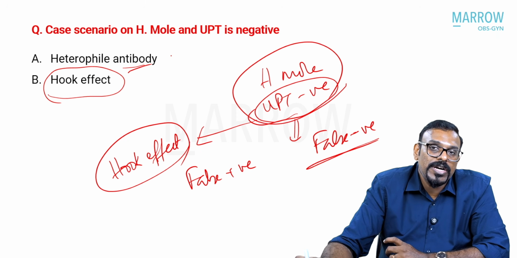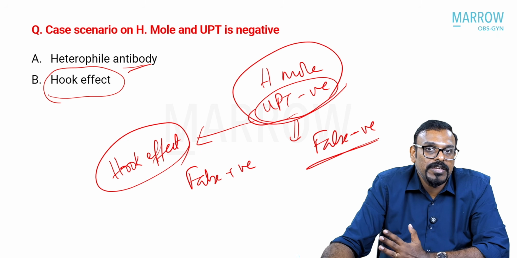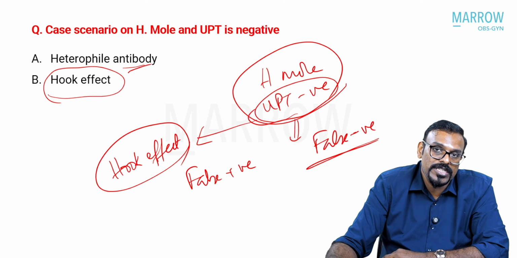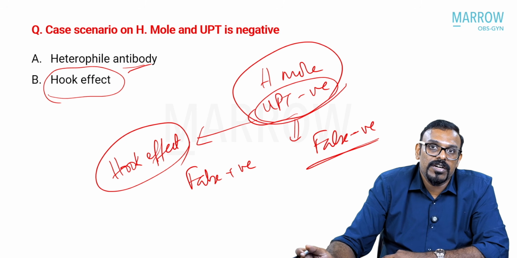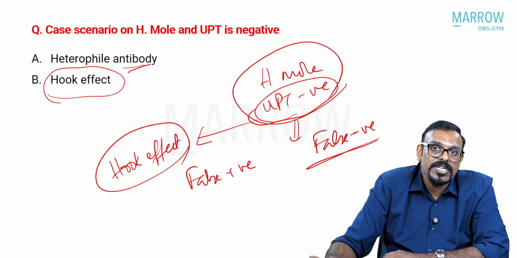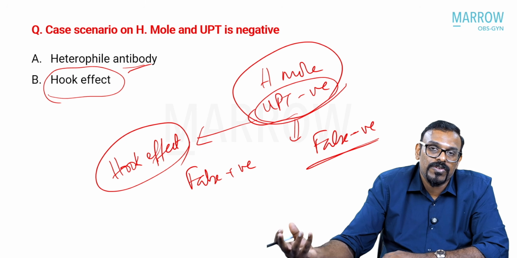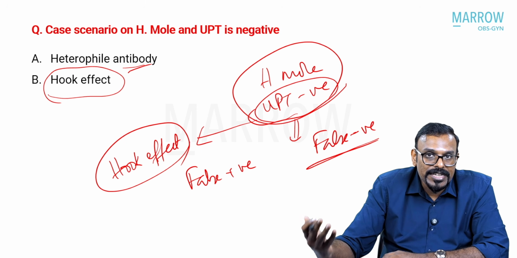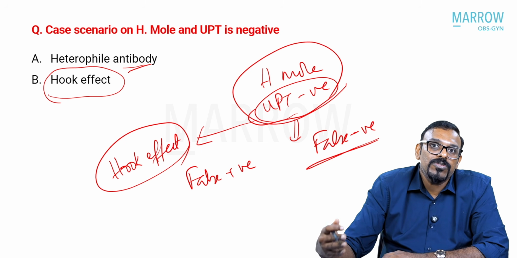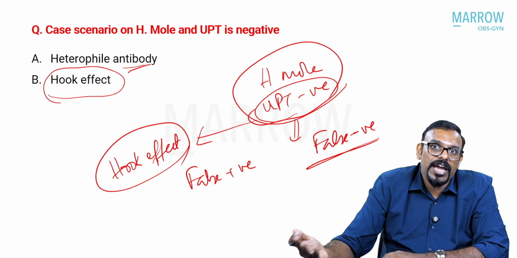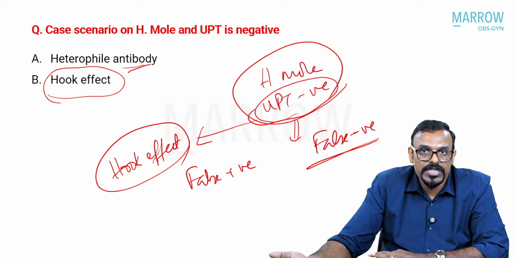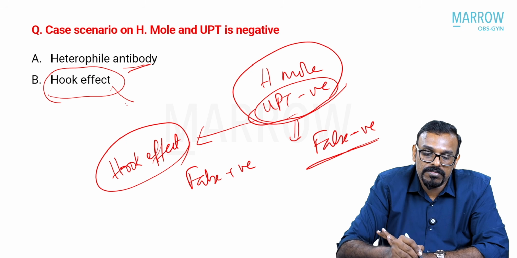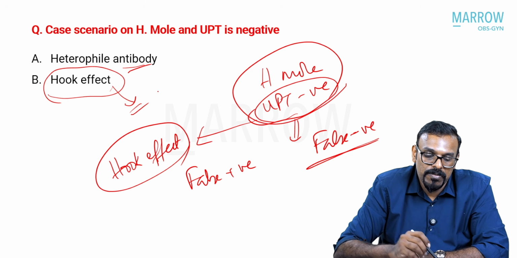The heterophile antibody is something which actually cross reacts with HCG, and that is when you get a false positive HCG. For example, a patient who has been treated, there is no active disease in her, but you still have low values of elevated HCGs in her serum. Then you might have to change the test assay to one which does not pick up these heterophile antibodies, and maybe you might get a different result then. So these are different false positive as well as false negative test results for HCG.